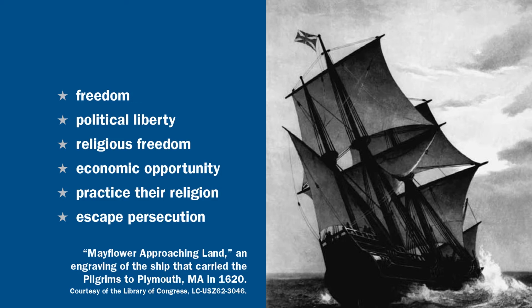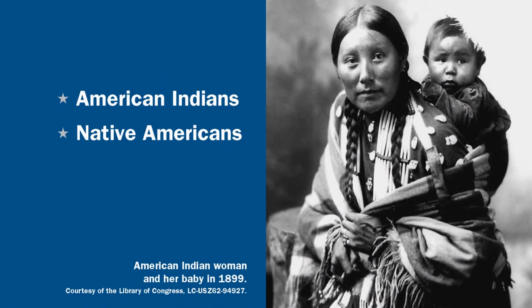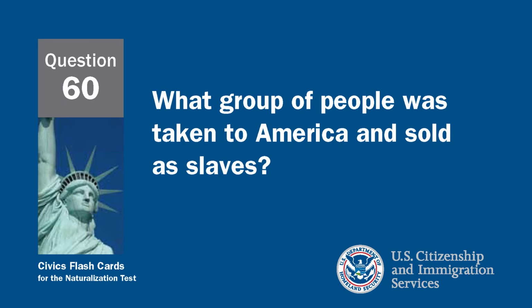Who lived in America before the colonists arrived? In answer to this question, you can either say Native Americans or American Indians. What group of people was taken to America and sold as slaves?